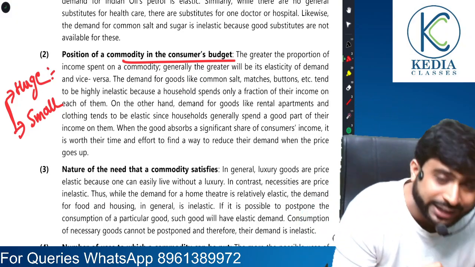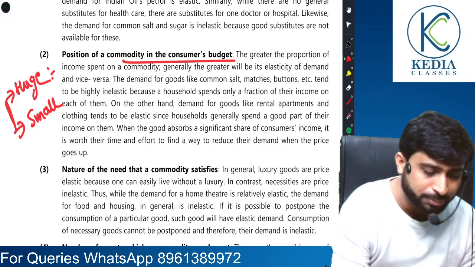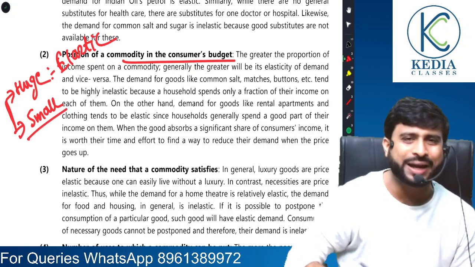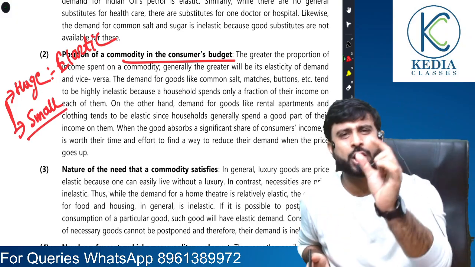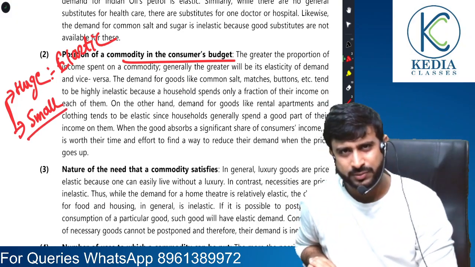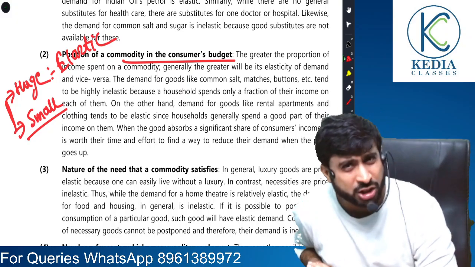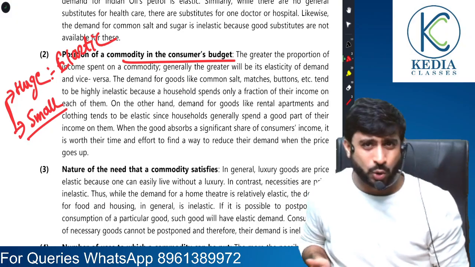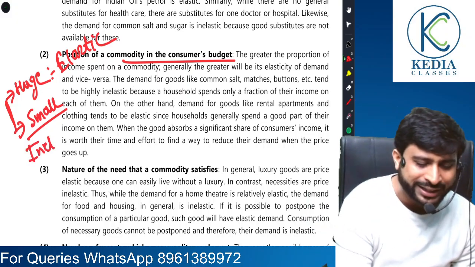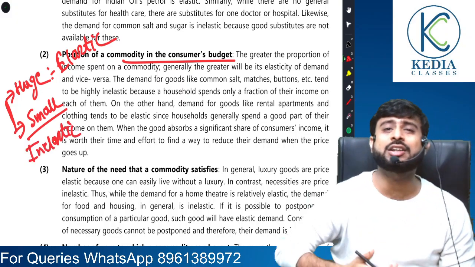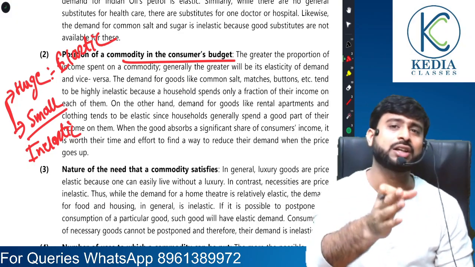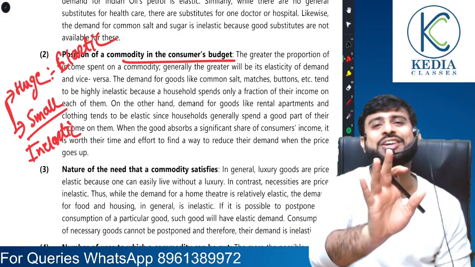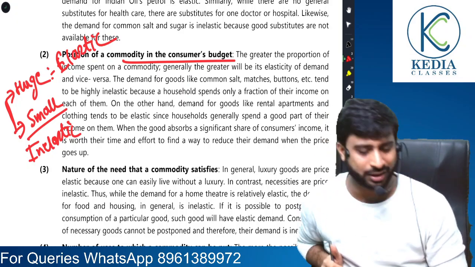So here the attitude of consumers will be high and the demand is going to be what? Elastic. But suppose you are buying a packet of salt or a small packet of matchbox. Do they cost a lot? No. So even if their price changes, will their demand change a lot? No. So for that, the demand is going to be inelastic. Remember, when there is a high scope for change in demand, it is the case of elastic demand. But when there is little scope for change in demand, it is a case of inelastic demand. That is the secret formula.